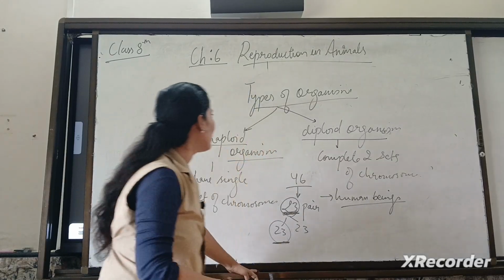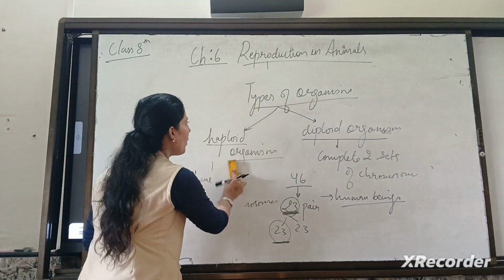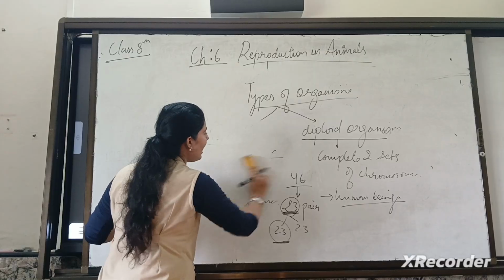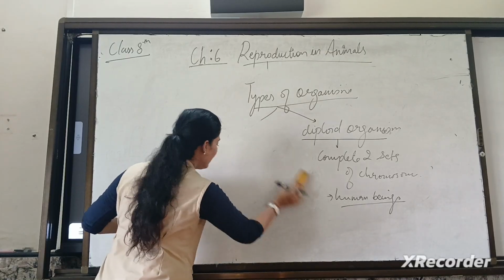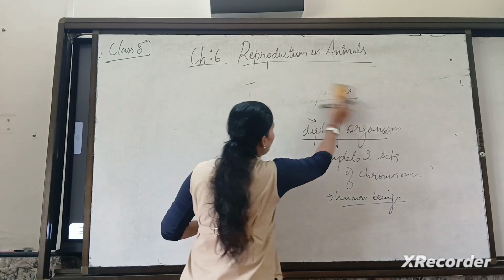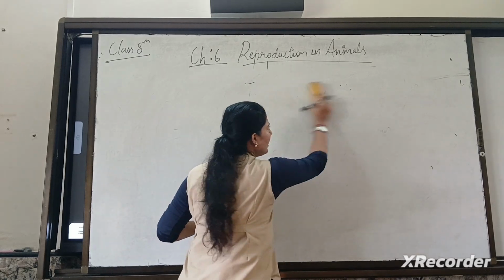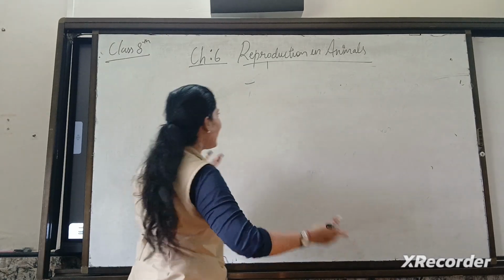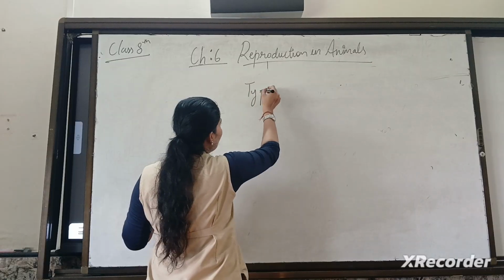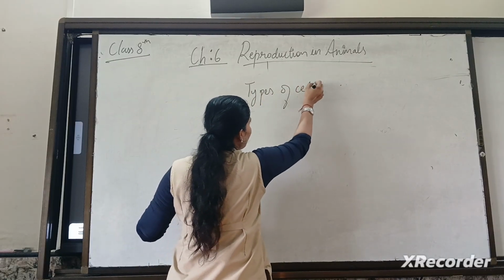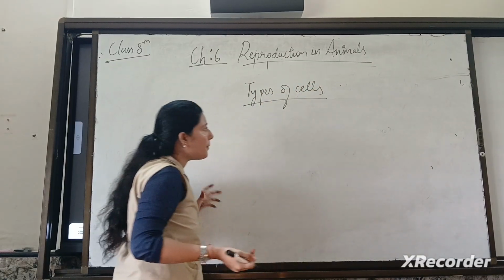Okay. Now, after understanding this point of haploid and diploid, there are two types of cells also. Clear? Types of cells. Clear?